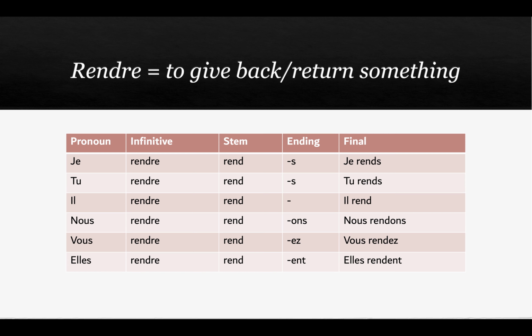So, j'aurons, tuerons, ils ront. Then nous rendons, vous rendez, elles rendent. Again, no pronunciation of the ENT at the end, and of course the S has no sound either, and it's just a funny word because of the phonetic stuff going on. So if you have questions, let me know about that. But j'aurons, tu rends, ils rend, nous rendons, vous rendez, elles rendent.